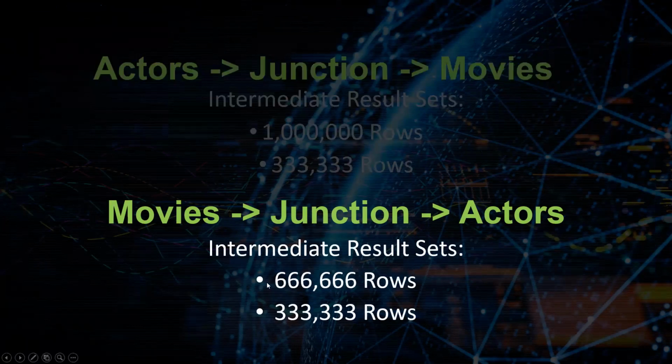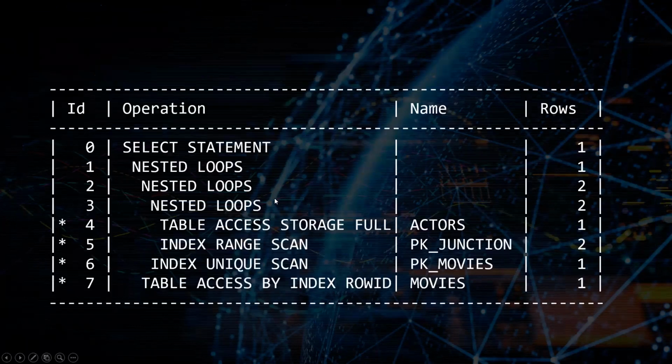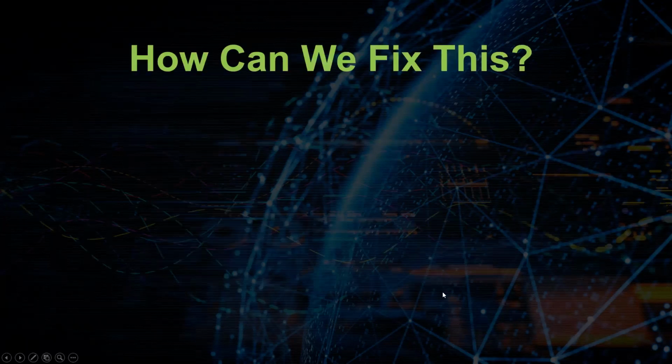So in this case, because of our join skew, it actually makes sense to go about things the opposite way around, to actually start with the allegedly weaker filter, because as a result of join skew between two different tables, we would end up blowing our record count out quite a bit. The problem is Oracle is always going to assume join uniformity. And so without the help of any kind of adaptive or reparsing feature, Oracle's always going to give us this plan right here. So the question is, how can we fix this?